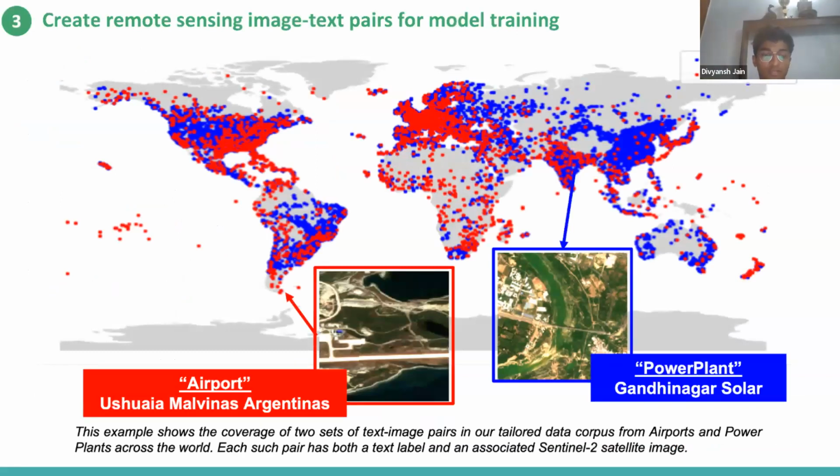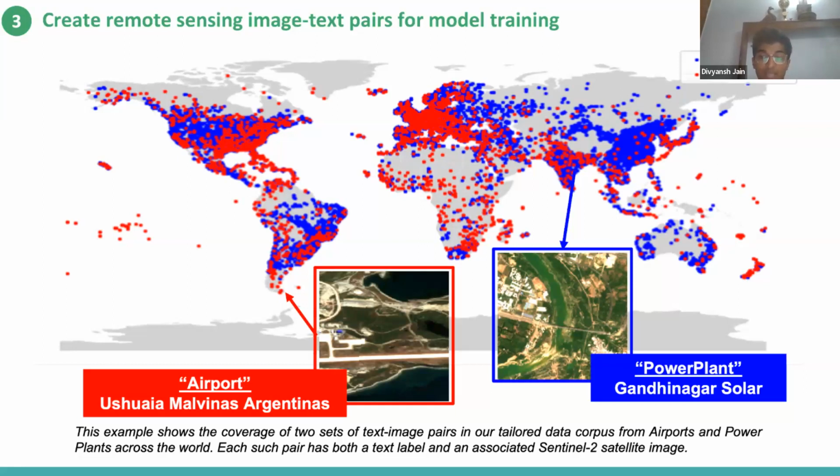However, before we can fine-tune and train our model, it is very important that we have high-quality datasets that we can use for the training. Therefore, over the summer, we compiled 11 million text-image pairs to enhance the artificial intelligence model training process. The text label categories within these images include climate-related features such as airports, power plants, ports, offshore installations, wind turbines, and many more. These images were previously collected Sentinel-2 satellite images and demonstrate global coverage of select climatic features.